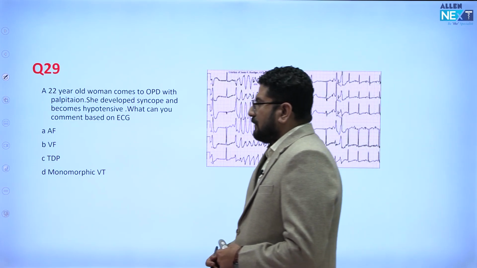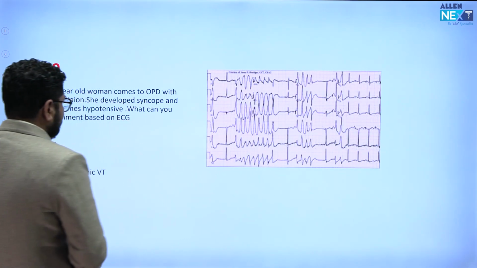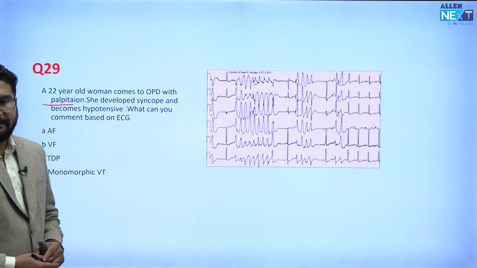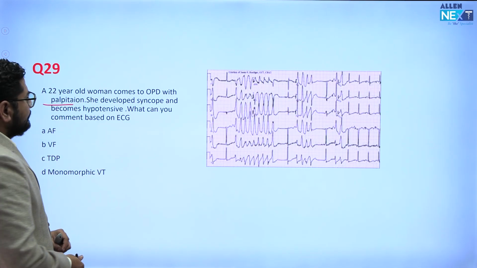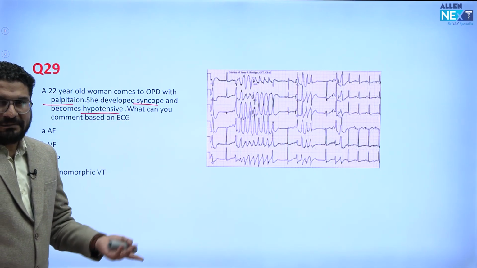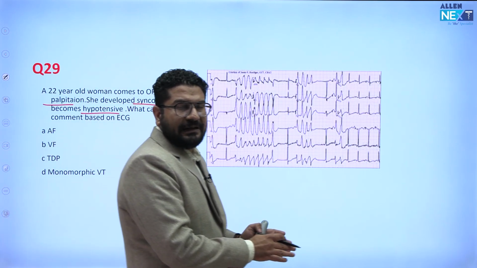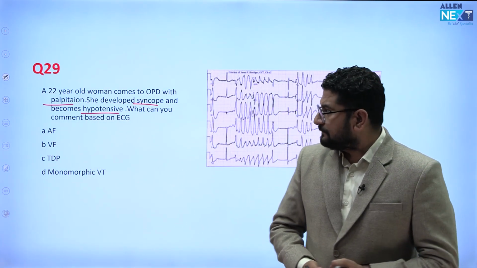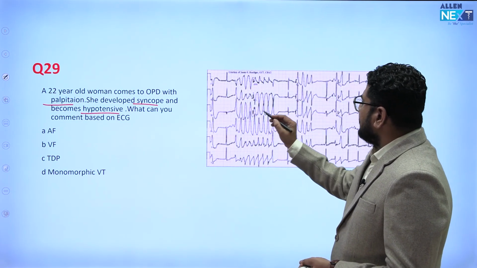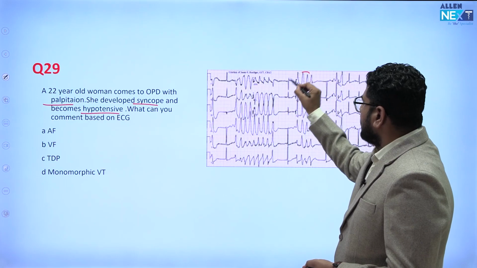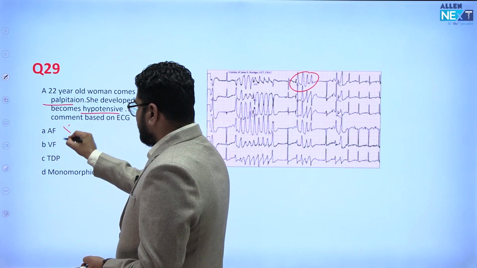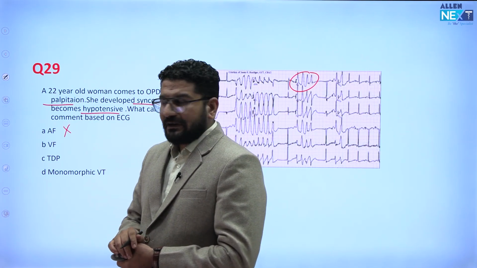Then there was a question: a 22-year-old woman comes to OPD with palpitation. So she is having some sort of arrhythmia. Later on she develops syncope and becomes hypotensive. So she precipitated another type of arrhythmia. Then an ECG was given. When you look at the ECG you can see a wide QRS. When you see a wide QRS, then AF cannot be the answer, right?